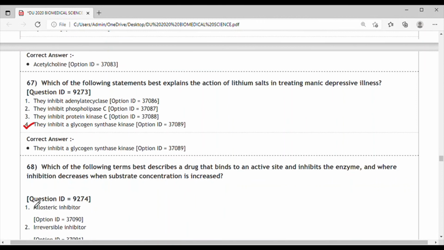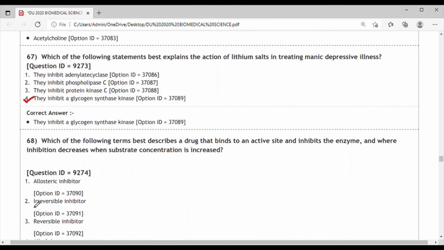Next question, question 68. Which of the following terms best describes a drug that binds to an active site and inhibits the enzyme, and where inhibition decreases when the substrate concentration is increased? Basically, this happens with reversible inhibitors.